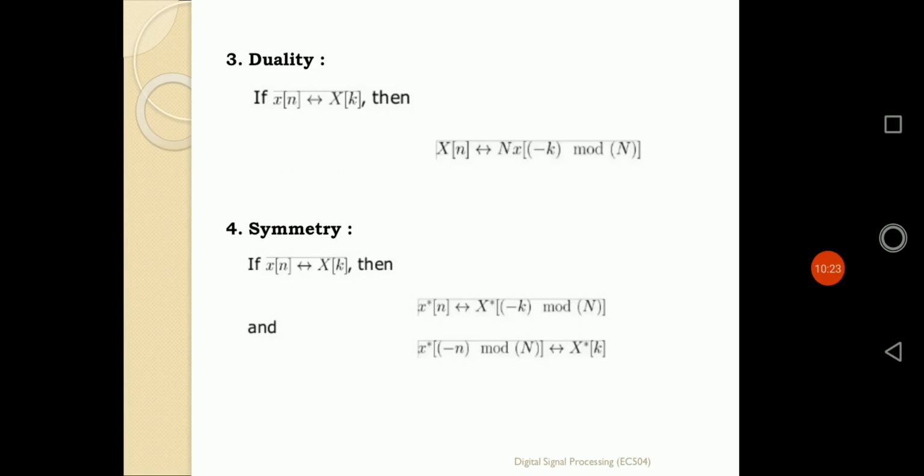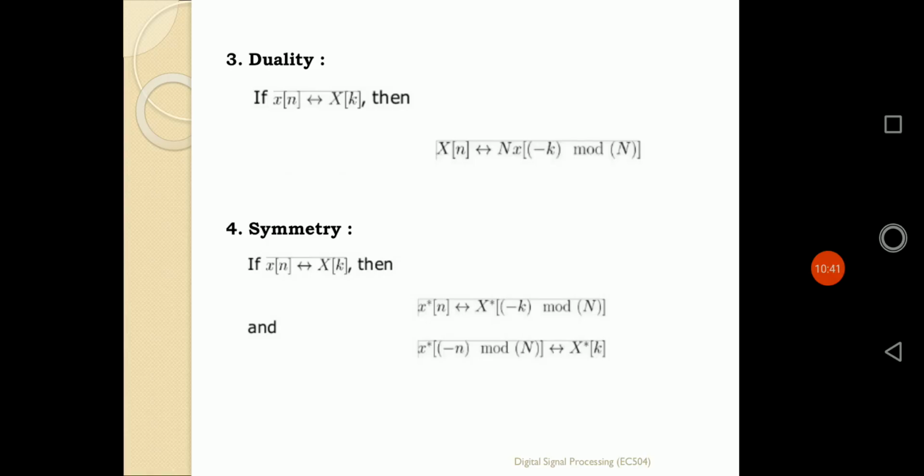Duality property means the left side discrete time sequence is defined by small x of n, and the right side DFT is defined by capital X. But whenever we apply the duality property of the DFT, the left side will be defined by capital X and the right side will be defined by small x, according to the nature of the duality property.